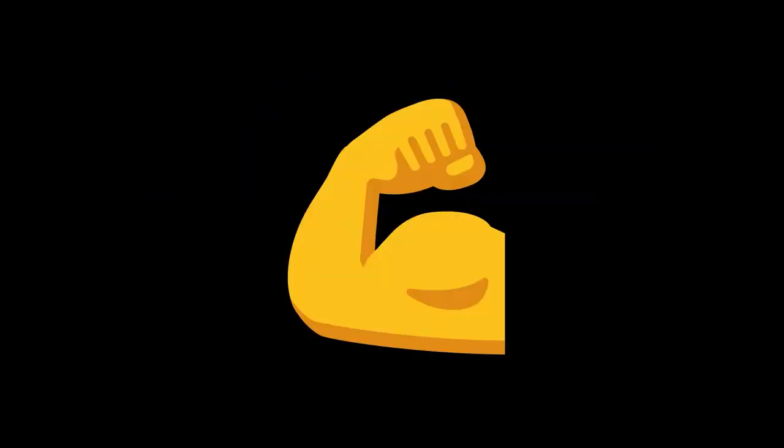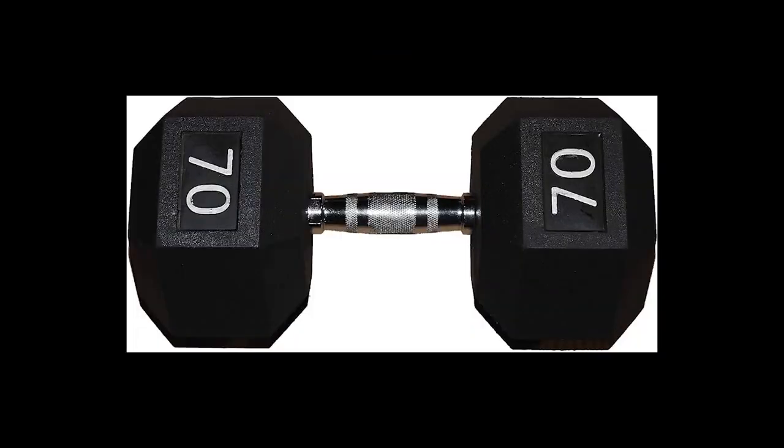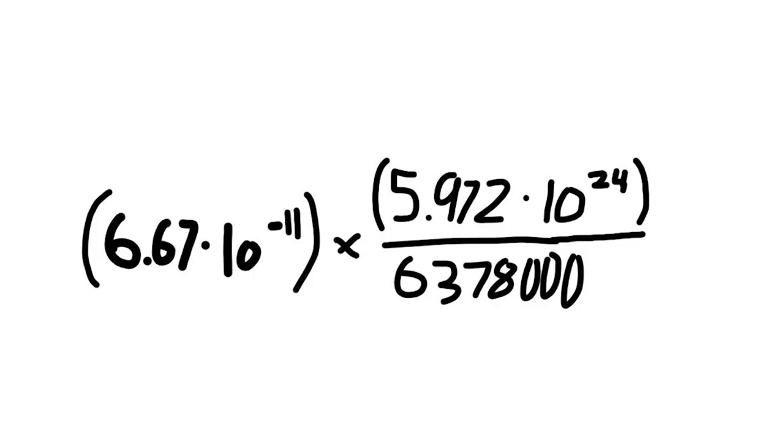If we do some quick Google searches, we can figure out the gravitational field strength of Earth. So roughly, if the Earth has 5.972 times 10 to the 24th power kilograms of mass, and has a radius of 6,378,000 meters, we can plug that into the formula and get the value of 9.79. Pretty close to the value of gravity that you might know, which is 9.81.